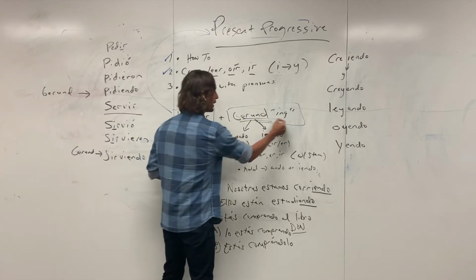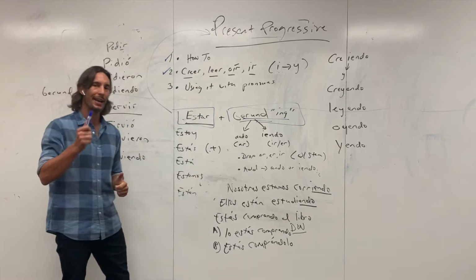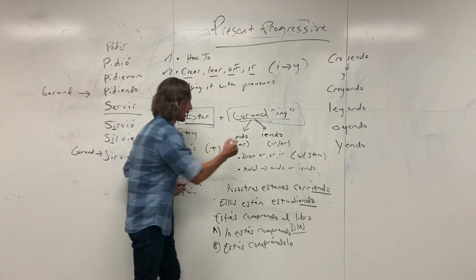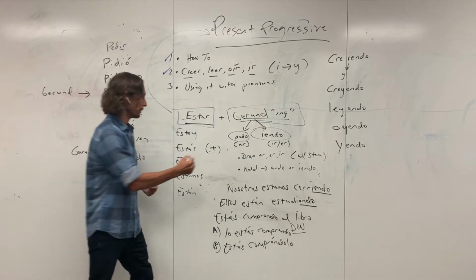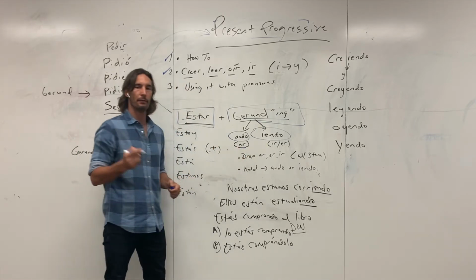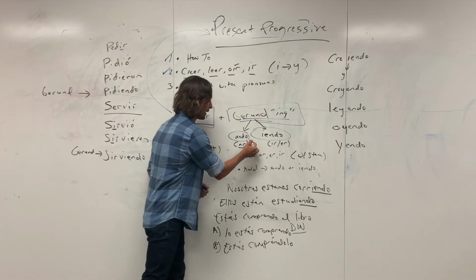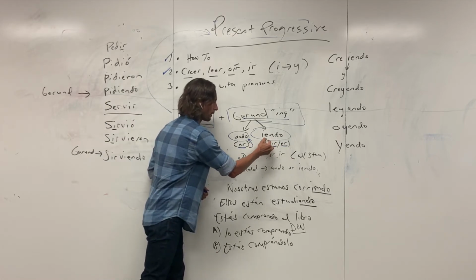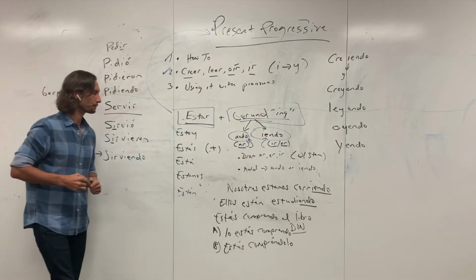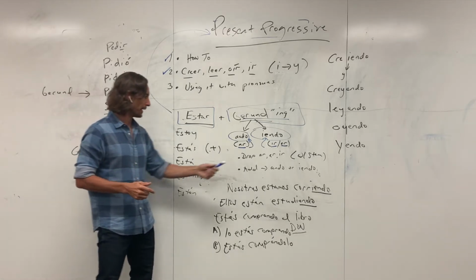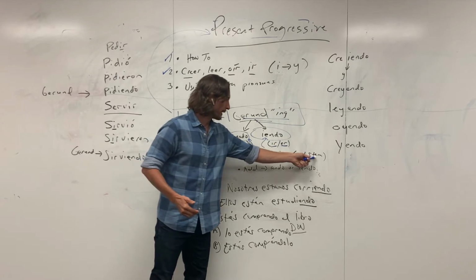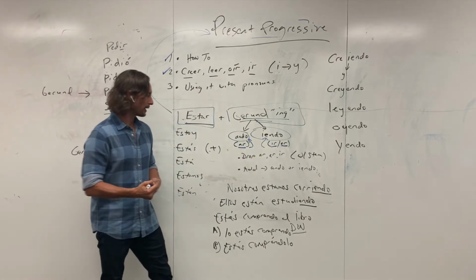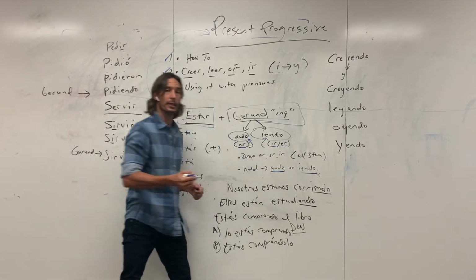Plus the gerund, más el gerundio, which is our ing, and that is our ando or our yendo. You determine which one you use by the ending of the verb. If it's an AR verb, you do ando. If it's an IR or ER verb, we do yendo, right? The way we get to that is we drop the AR, ER, and IR. We're left with the stem, and then we add ando or yendo to the stem itself.